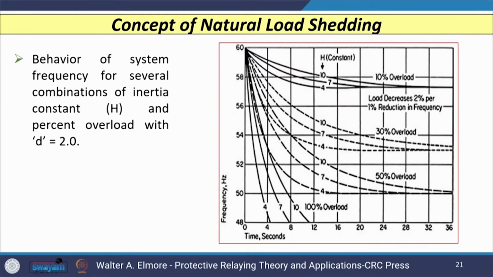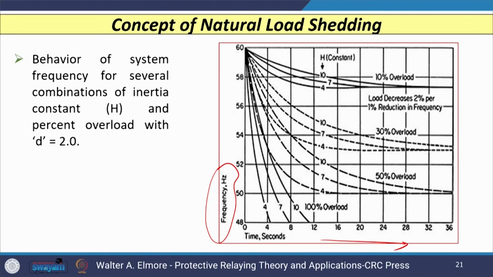So, if I plot a graph of, let us say, the behavior of my system frequency for several combinations of inertia constant with different percentages of overload, you can see the graph where on the x axis I have considered the time in seconds, and on the y axis the frequency in hertz with 60 hertz as the base frequency.